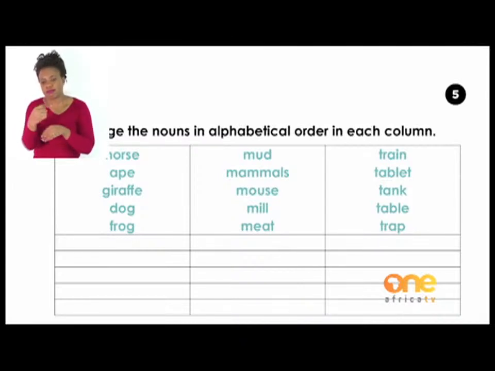All right, what types of nouns are these? So in other words, in every column, you tell us what type of a noun it is, whether it is a collective, a proper, a common, etc. Right, let's quickly move on to activity 3.